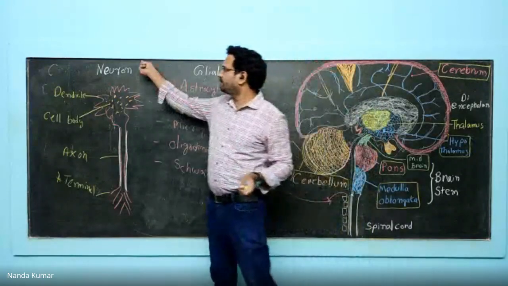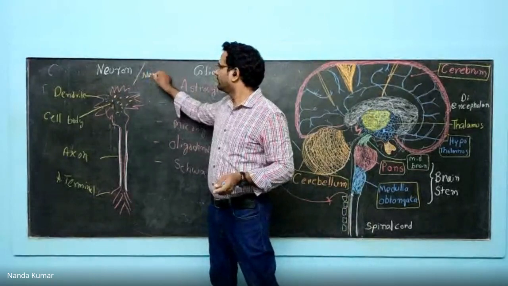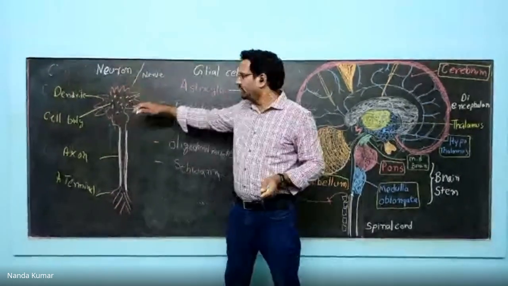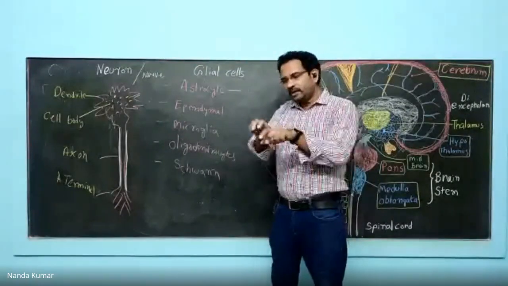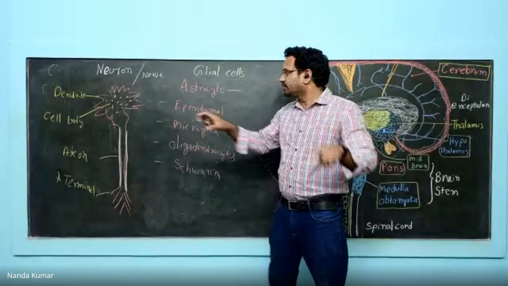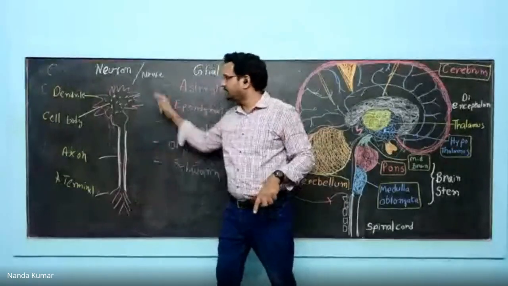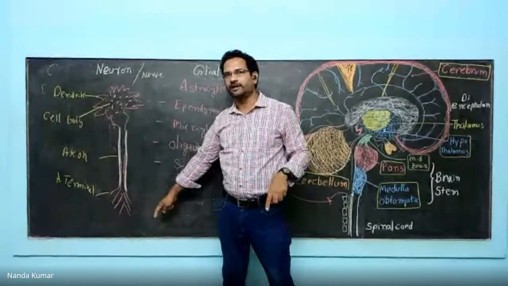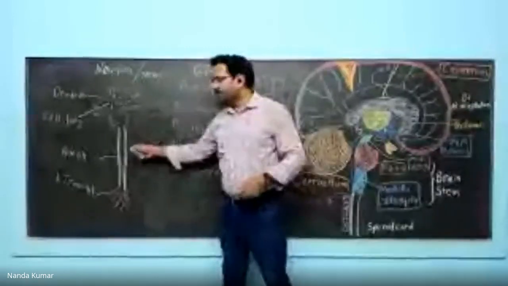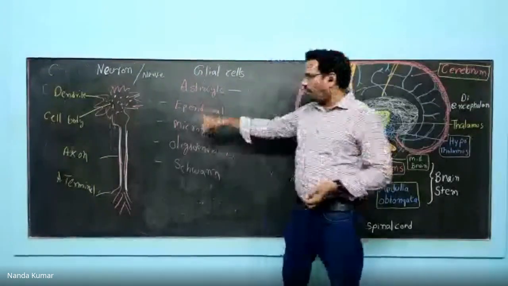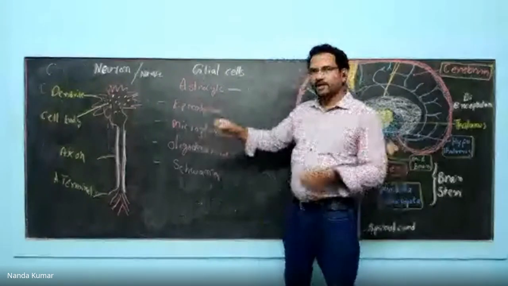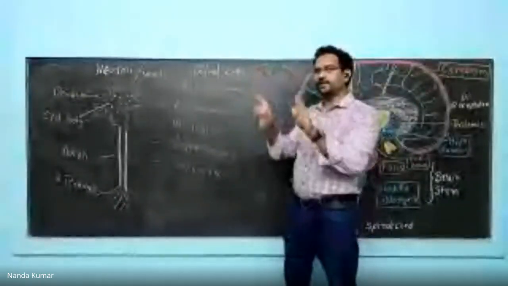But before that, understand the difference between neuron and nerve. A neuron is a single cell. A nerve is made up of 50 to 100 axons of neurons. So all these axons will be bundled in a nerve, and that is what is called a nerve. A neuron is a single entity which contains dendrite, cell body, axon, and axon terminal. But on certain occasions, all these axons are bundled together to form a nerve. Coming back to this one, all these nerves are put in their place with the help of particular cells known as astrocytes. The job of astrocytes is to keep the neurons at a particular place.